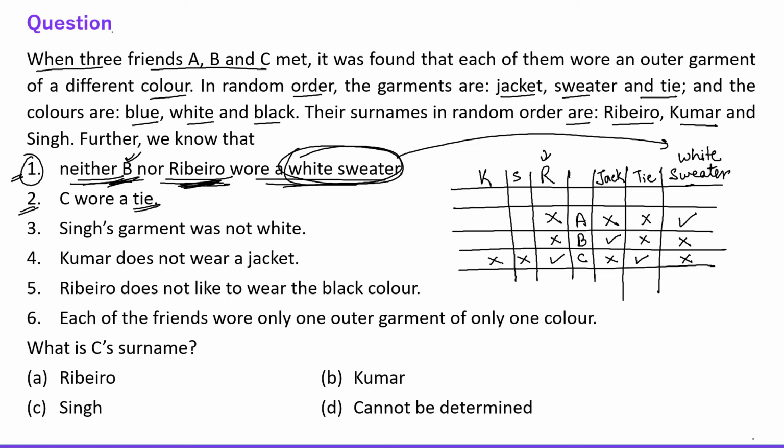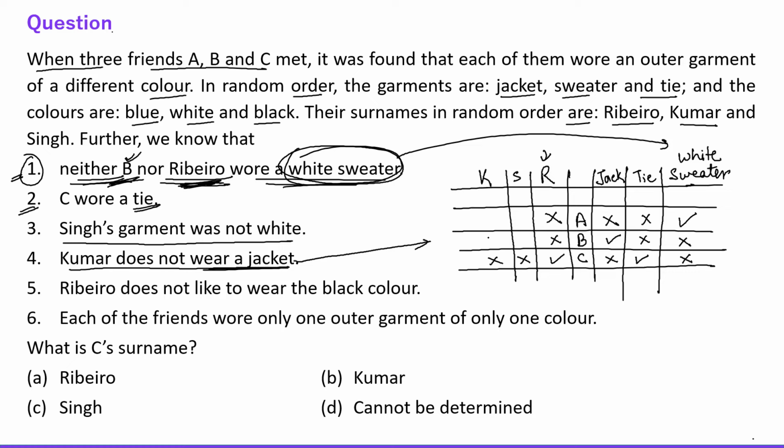Right, now the next statement: Singh's garment was not white. Okay, and the next is Kumar does not wear a jacket. See everyone, here B is wearing a jacket, right? And the information is saying Kumar does not wear a jacket.